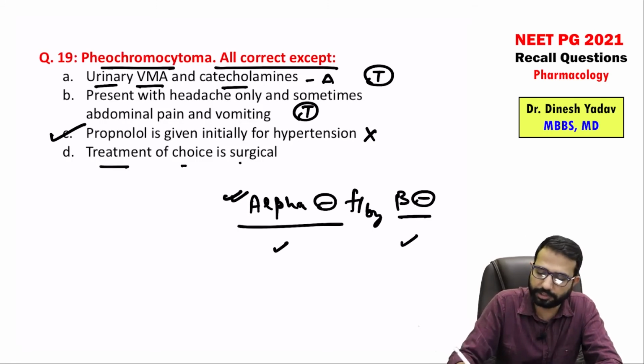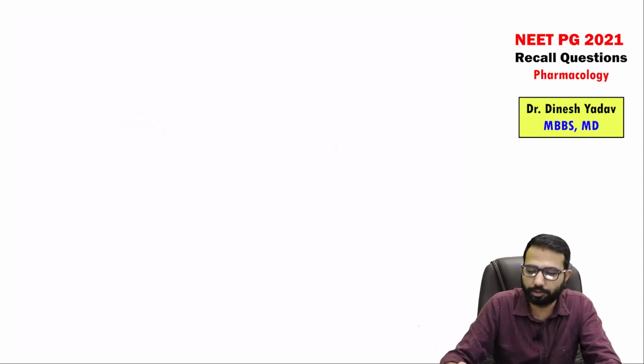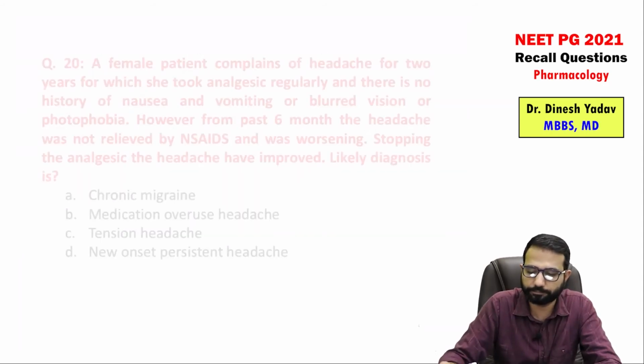Treatment of choice is surgical. Definitely the resection is the best option. So option C is not correct. Totally integrated with the medicine.